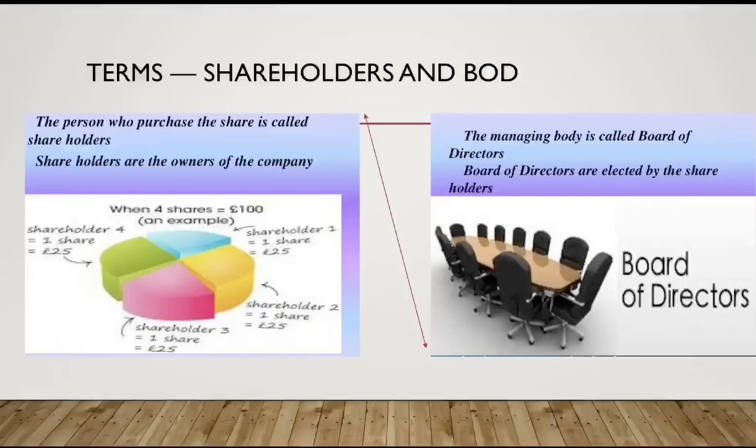Then the question arises: who will be managing the company? The management of the company is entirely on the shoulders of the board, and the board here means the board of directors. So the ownership and the management are separated in the joint stock company form of business organization. Ownership is in different hands and management is in different hands. So they are separated from each other.